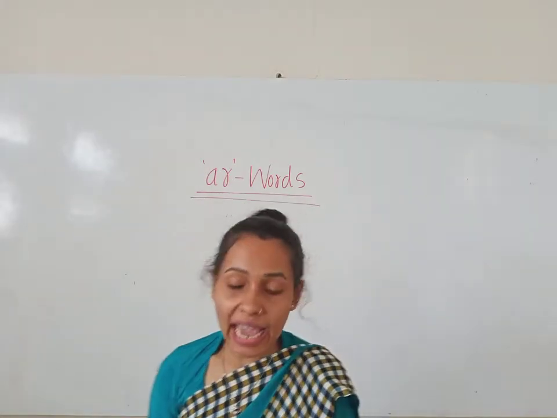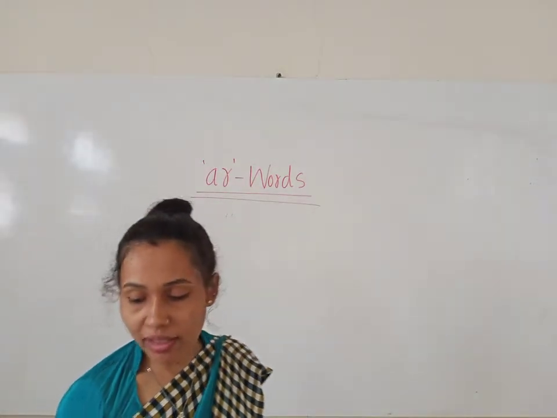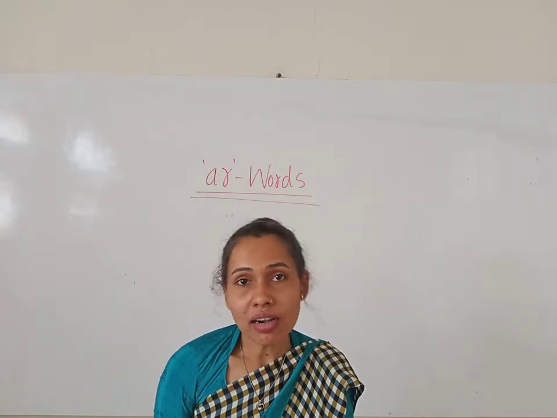When A and R combine together, it gives the R sound.